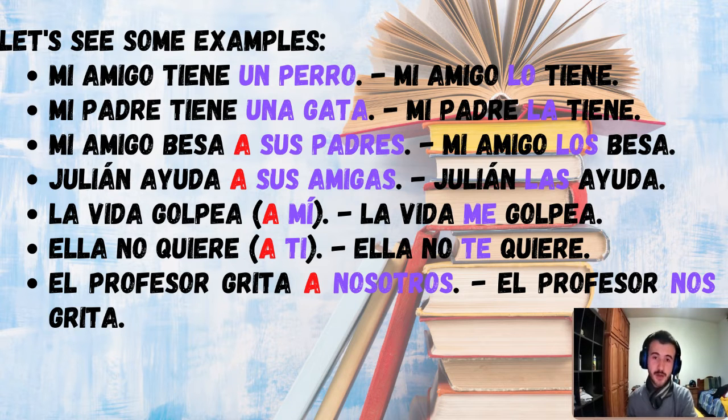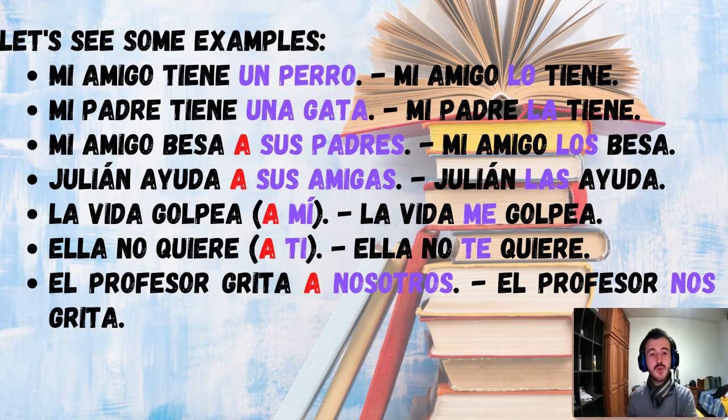And as un perro is masculine and singular, we can replace it, if we want, with the pronoun lo, okay? So basically, the pronoun lo is for masculine and singular objects or people or concepts, all sorts of stuff, okay?